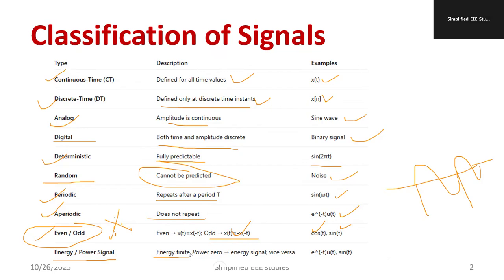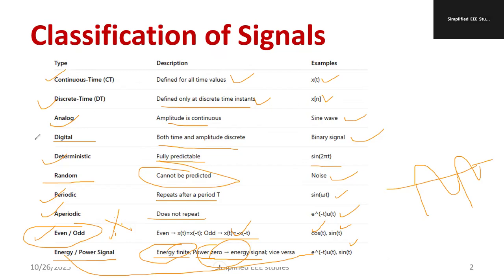Another one is energy and power signals. An energy signal has finite energy, and its power is zero. For example, e to the power minus t u of t is a best example of an energy signal. Sin t is an example of a power signal. So make a better comparison between power and energy signals. Energy signals are finite, whereas their power is zero. That you have to remember.